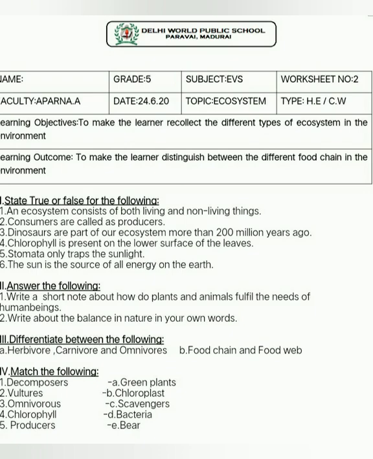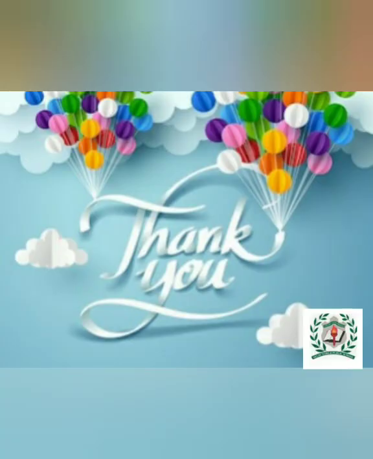Moving on to the fourth Roman letter, match the following. First one is a decomposer. So decomposer is nothing but bacteria. Second one, vulture. So it would be the scavengers. Third one, omnivores. So it would be bear. Fourth one, chlorophyll, chloroplast. Producers is green plants. So we all discussed everything. Hope you wrote the same.